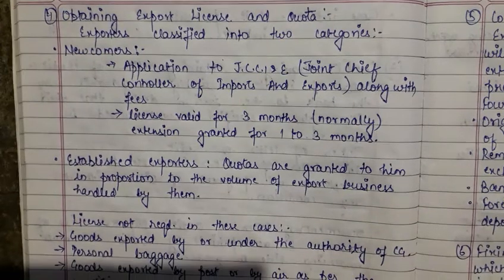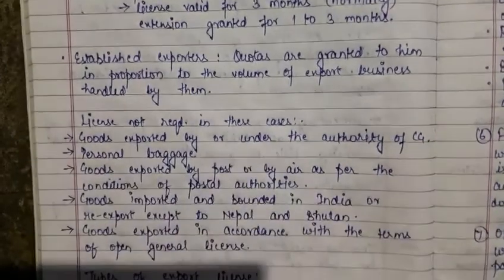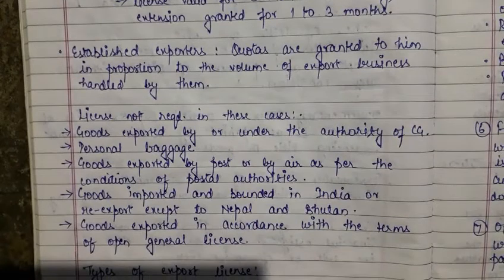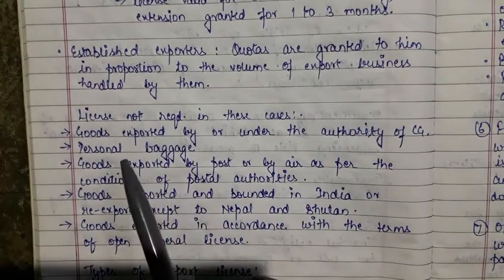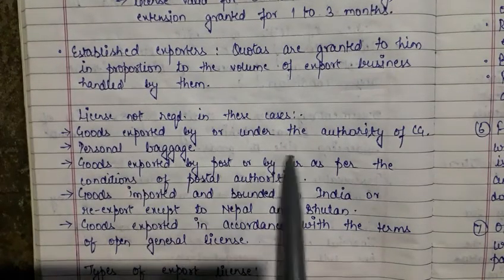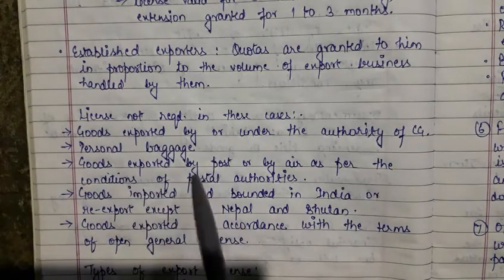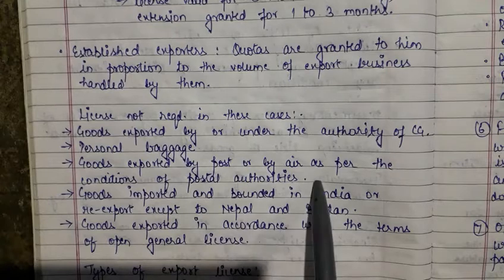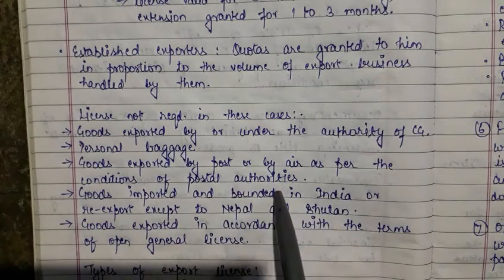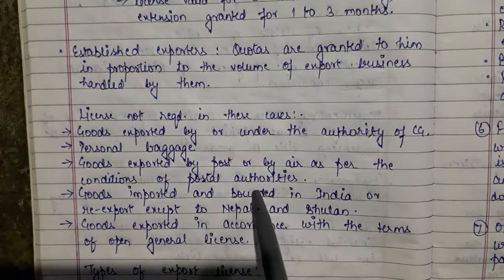Now there are certain cases where the exporters don't need the license. The first is that the goods exported are under the authority of the central government. Then the personal baggage. If the goods are exported by post or by air, as per the conditions of postal authorities. Postal authorities have certain conditions, and if you are fulfilling that, then you need not take a specific license for exporting.